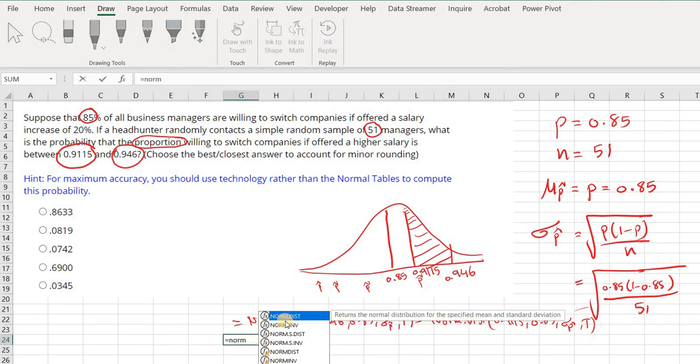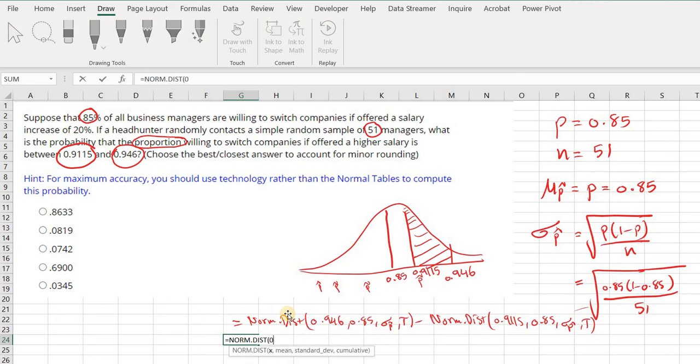Norm dot distribution of 0.946, comma, 0.85, comma, the standard deviation. I'm going to compute the standard deviation here. You should probably compute it outside. It's going to save you some time. The square root of 0.85 times 1 minus 0.85 divided by 51. Okay, comma, true.